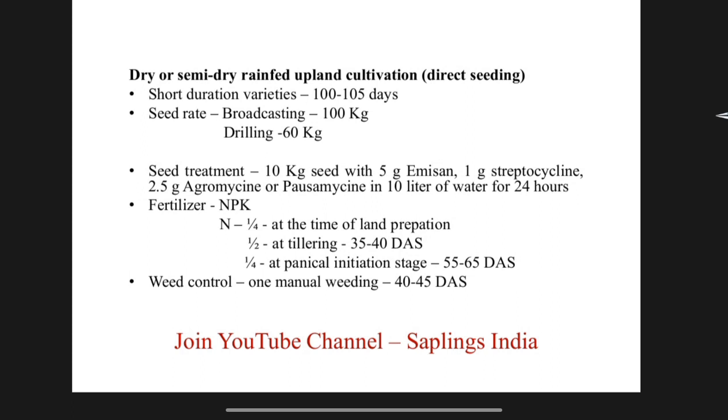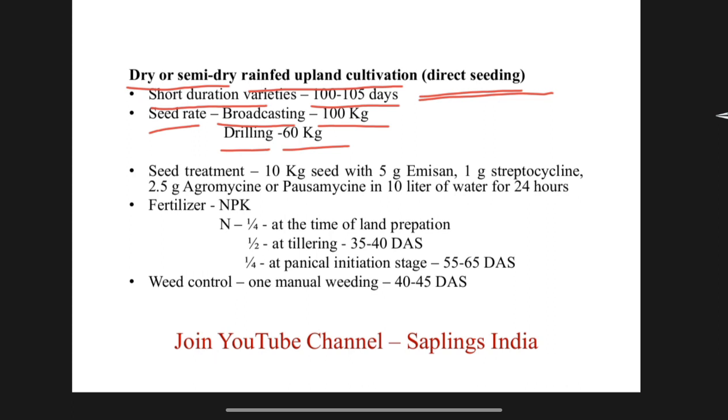Firstly, we talk about dry or semi-dry rain-fed upland cultivation, in which direct seeding should be done. Short duration varieties which take 100 to 105 days are used in this type of system. The seed rate in this system, when we do broadcasting, is 100 kg of rice seed, and in drilling 60 kg of rice seed is required.